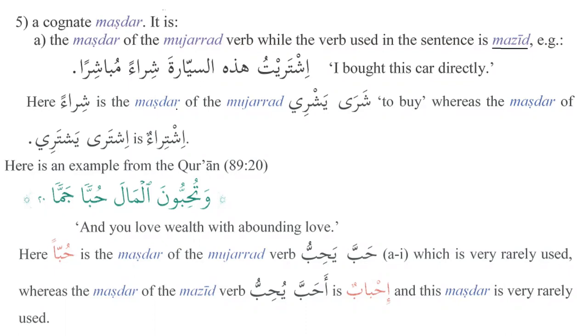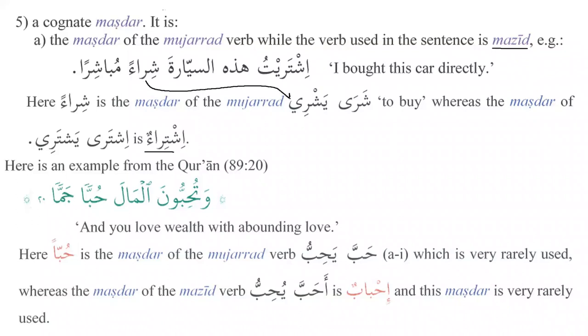A thulathi. So when we say ishtaraytu hadha sayyarata shira'an mubashiran, I bought this car directly. So we know that ishtara, yashtari, ishtira'an. So the masdar of ishtara is what? Ishtira'. But the word that has been used over here is what?